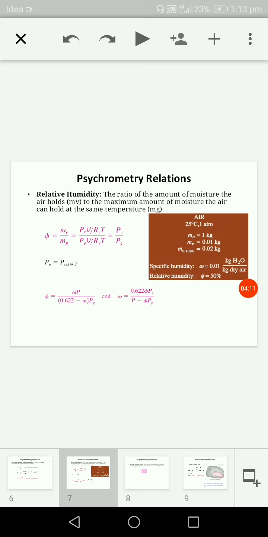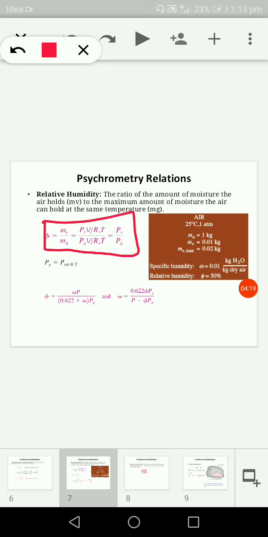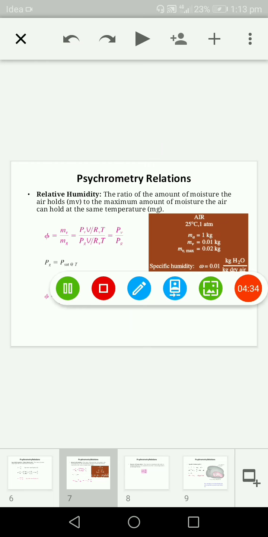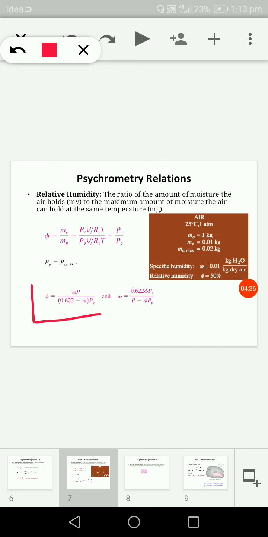Now if we again apply the ideal gas equation, we get the final relation, phi, which is the relative humidity, equals Pv upon Pg, that is the vapor pressure to the vapor pressure at the saturated condition. Then if we simplify the equations again, we get the relation between relative humidity and specific humidity. Here we can see the relation between the specific humidity and the relative humidity.